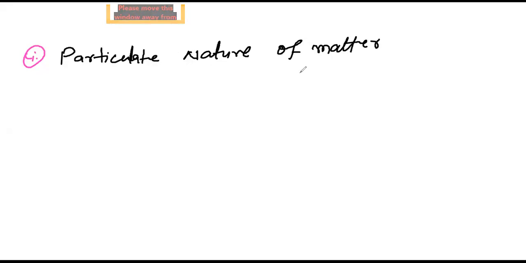Firstly, we have to define what is matter. This is also used in our chapter's topic, matter in our surroundings, so we have to completely know what is matter.